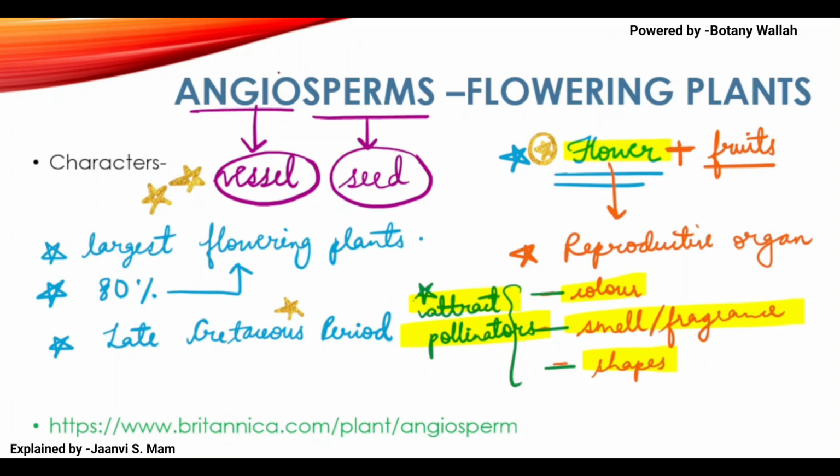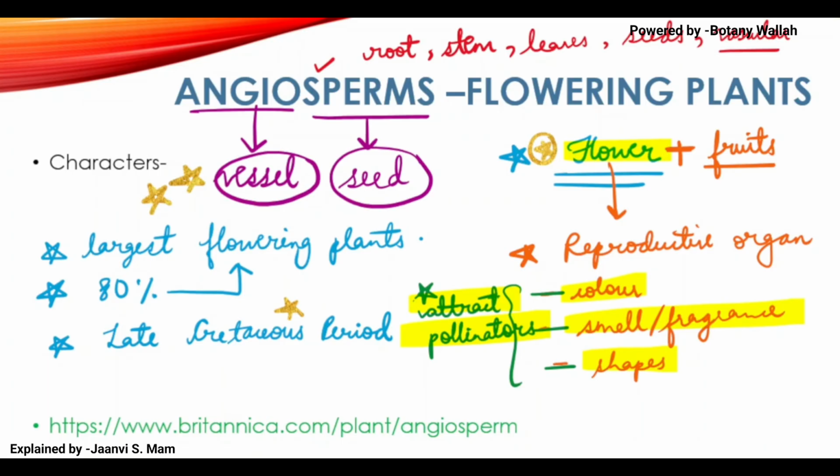So angiosperms also have root, shoot, we can say stem, leaves. Okay, flowers and fruits, already I said, seeds, right? And vascular system. Vascular system means what? Vascular system means xylem and phloem. Xylem is the part which conveys water and dissolved minerals from the roots to the shoots.